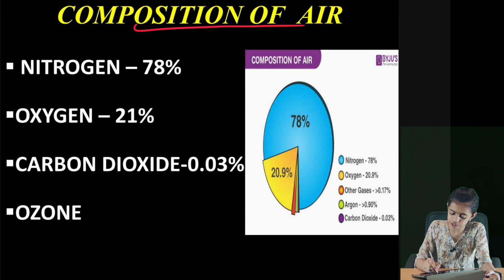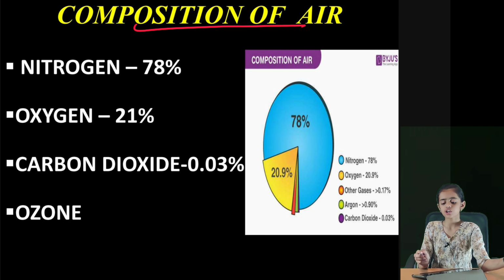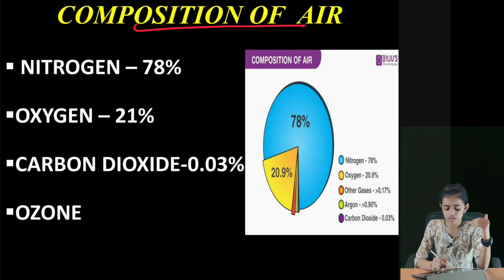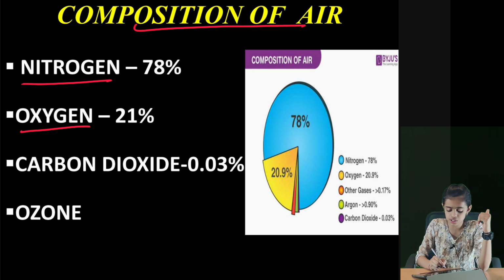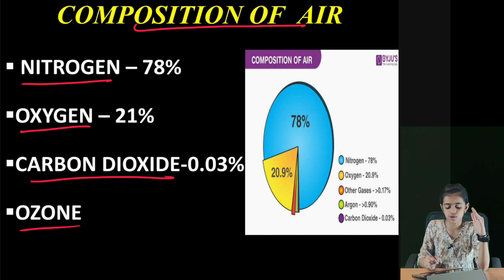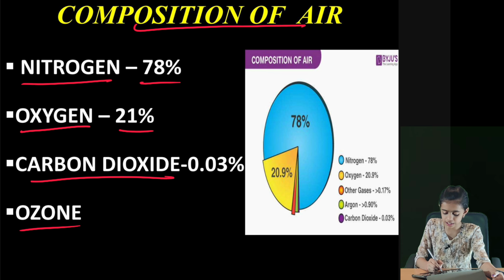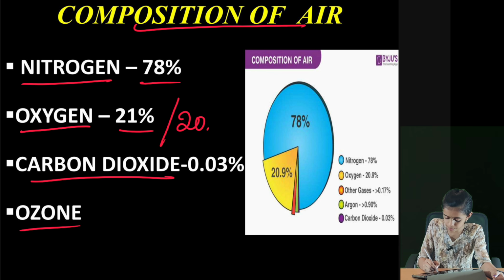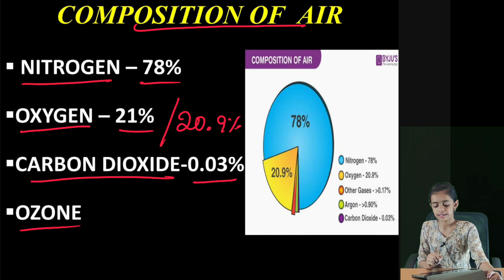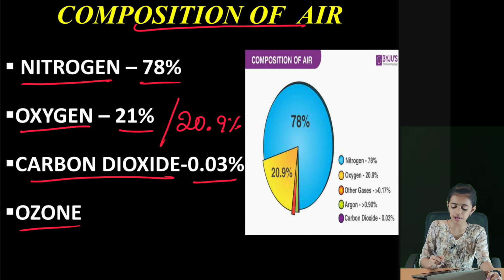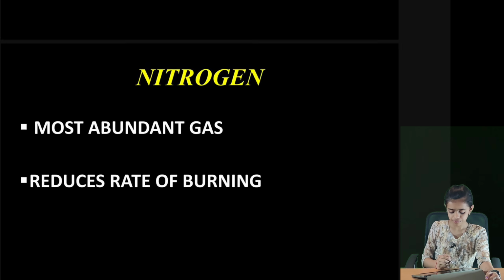Next, composition of air. Air consists of nitrogen, oxygen, carbon dioxide and ozone. Nitrogen is 78%, oxygen is 21% or 20.9%, and carbon dioxide is 0.03%, and ozone. First we'll learn about nitrogen.